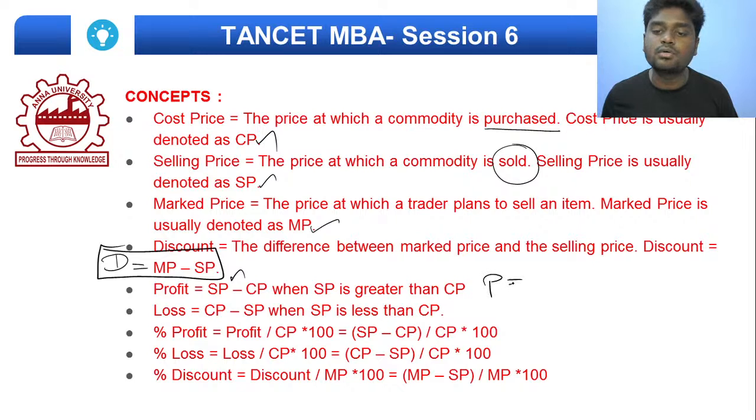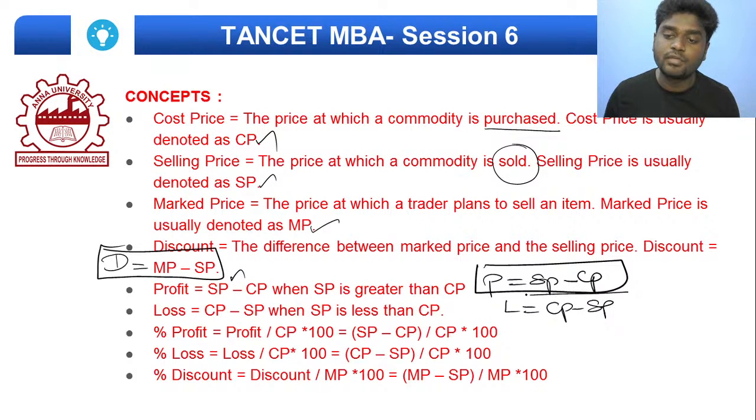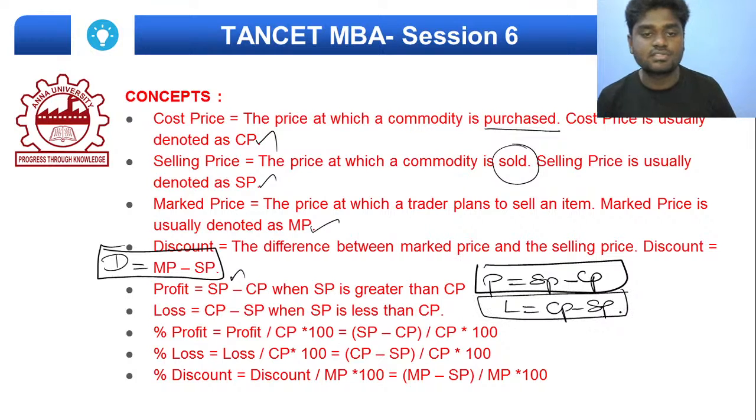Profit P is equal to selling price minus cost price. Loss L is equal to cost price minus selling price, that is CP minus SP, which tells how much loss the person made. Profit percentage is profit divided by CP into 100, and loss percentage is loss divided by CP into 100.